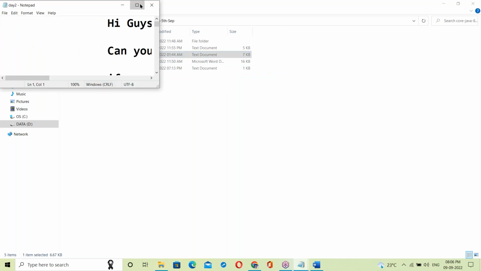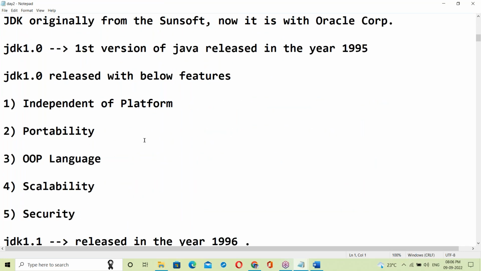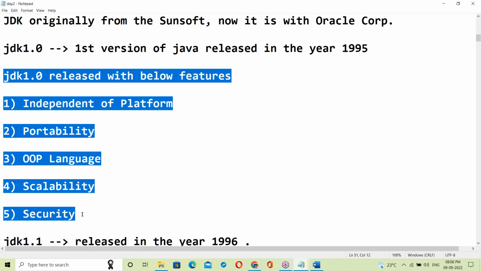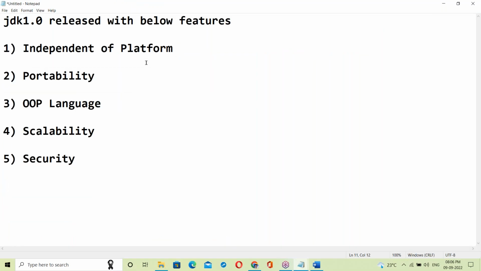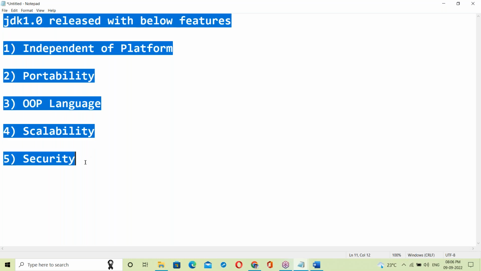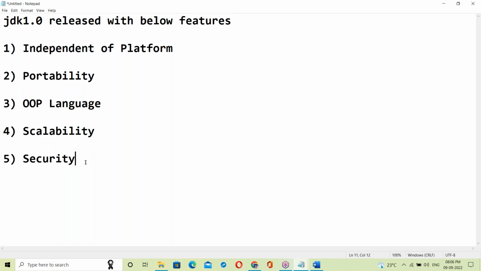Day 2: Java features. Today we'll discuss Java features. Now you can understand Java features very clearly: independent platform, how Java manages independent platform, and next, portable. All the basics have been discussed, so now you can understand these very clearly.